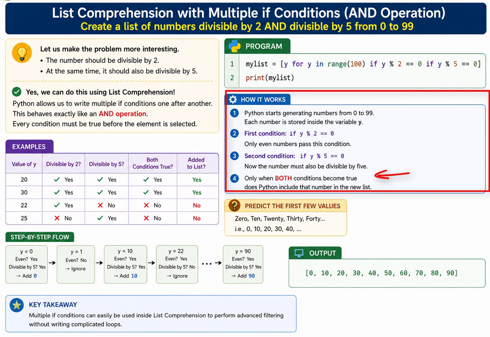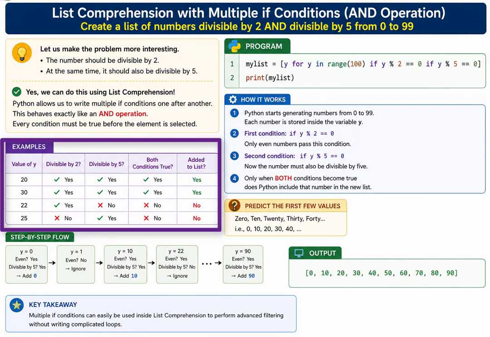Let's understand with an example. Suppose y is 20. 20 is divisible by 2. The first condition becomes true. 20 is also divisible by 5. The second condition also becomes true. Therefore, 20 is added to the list.